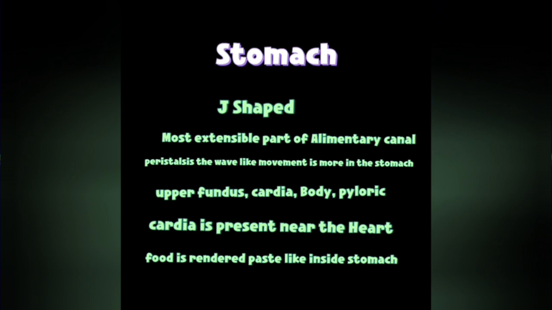The stomach is divided into 4 parts: upper fundus, cardia, body, pyloric. Cardia is present near the heart. Food is rendered paste-like inside the stomach due to the movement of the stomach wall.